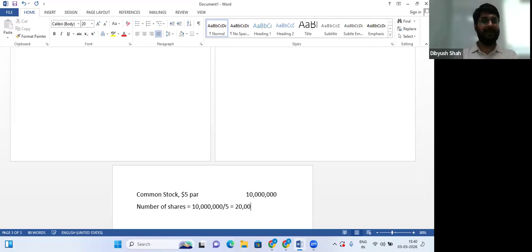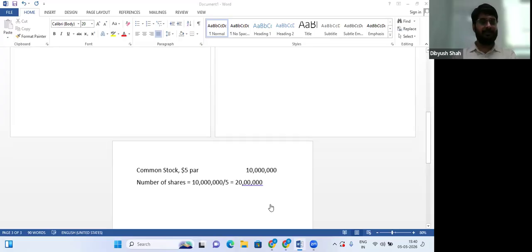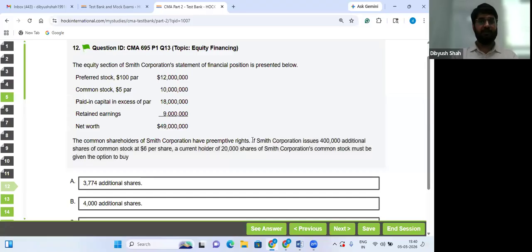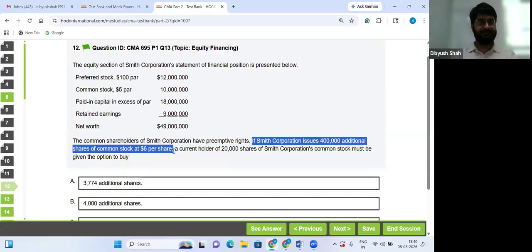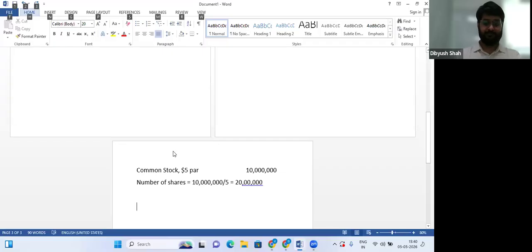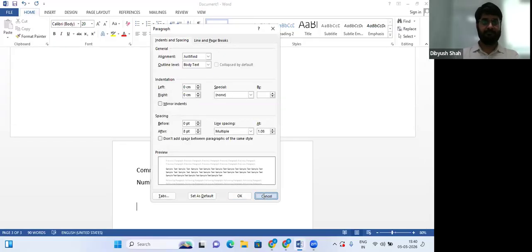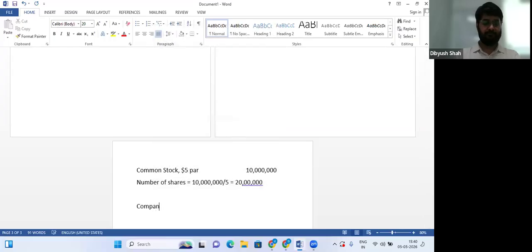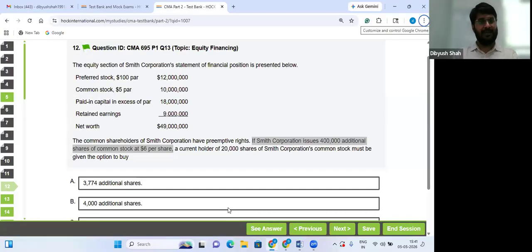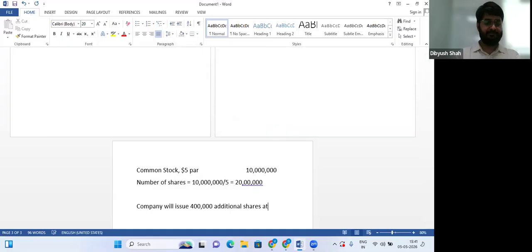So number of shares 20 lakh or 2 million. Now what are they telling? The company issues 4 lakh additional shares at $6 per share.